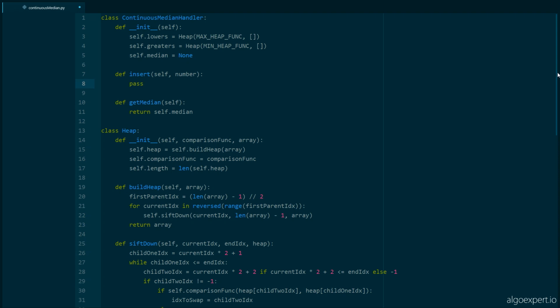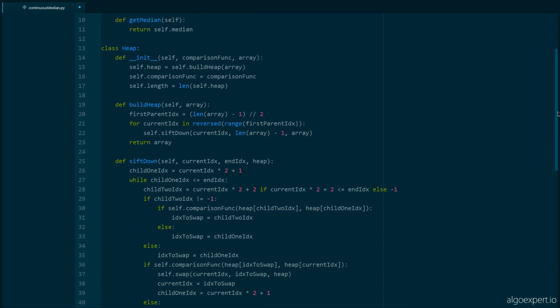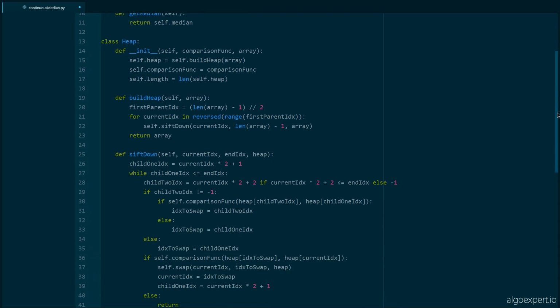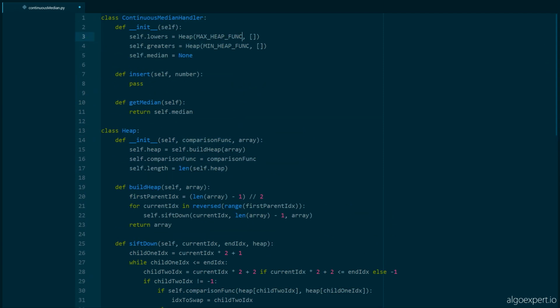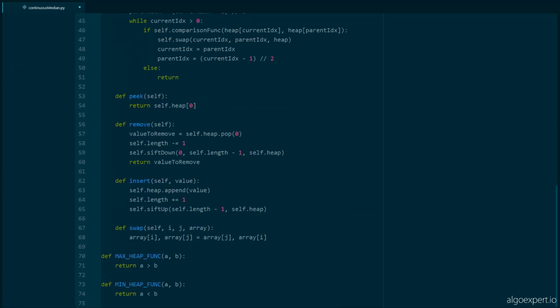Now we've got a heap class defined here below. I'm not going to really go through it. This is just a typical heap class that takes in an array from which you're going to build the heap, and it takes in a comparison function, which is going to determine if the heap is a min heap or a max heap. So you saw at the top here, we were passing these two constant variables, max heap func and min heap func, which if you scroll down, you can see defined here.